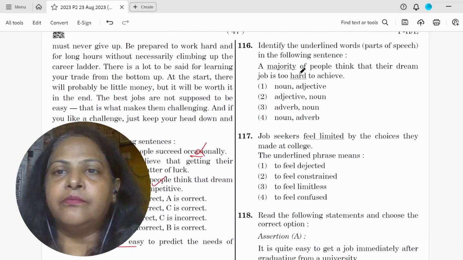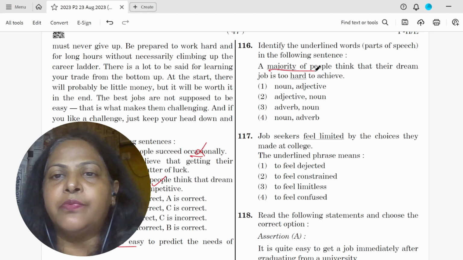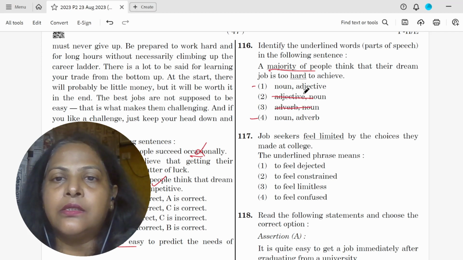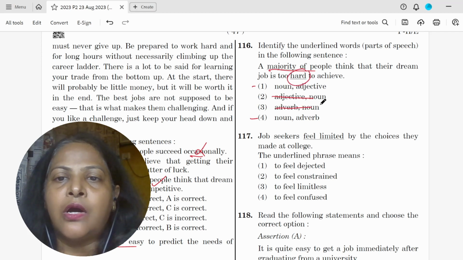Identify the underlined parts of speech. Majority of people, so this is a noun. There are two nouns. Cancel this. And too hard to achieve. So hard would now become, it is qualifying achieve. So it's an adverb. So option 4 is correct.